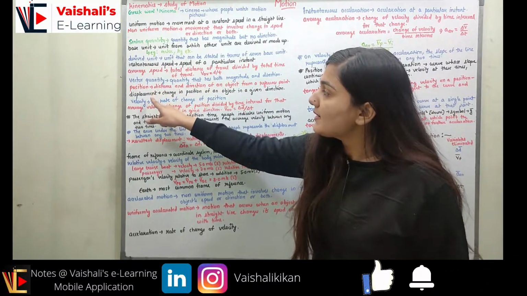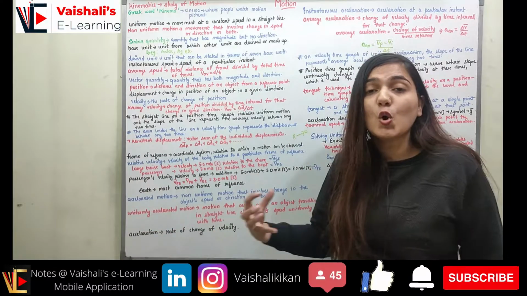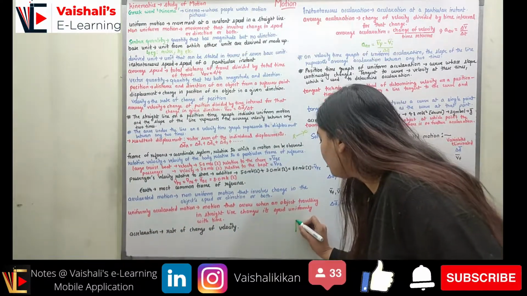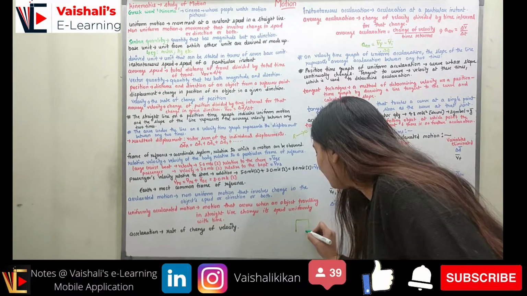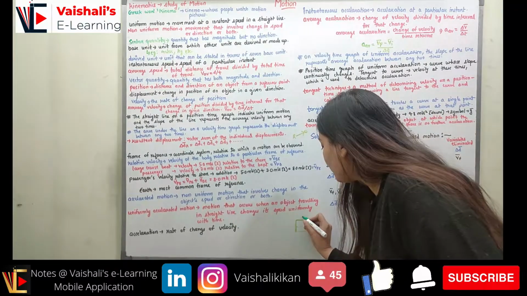So displacement is actually different from the distance traveled. Distance traveled is the total distance traveled, right? So if first I am moving from south to north, then over here, then over here, and then again over here, I am moving like this.